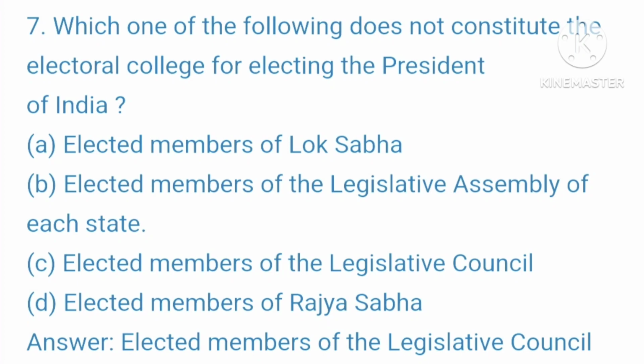Question 7. Which one of the following does not constitute the Electoral College for electing the President of India? आपकी ऑप्शन है A. Elected members of Lok Sabha, B. Elected members of the Legislative Assembly of each state, C. Elected members of the Legislative Council, D. Elected members of Rajya Sabha. Your right answer is Elected members of the Legislative Council.